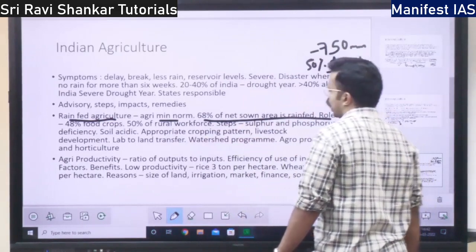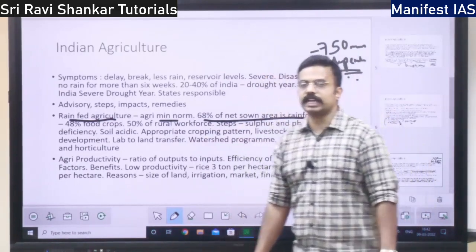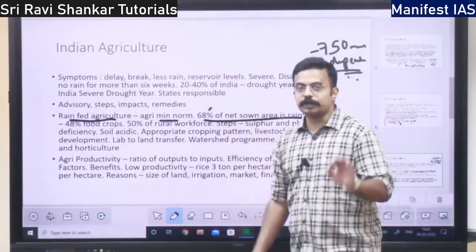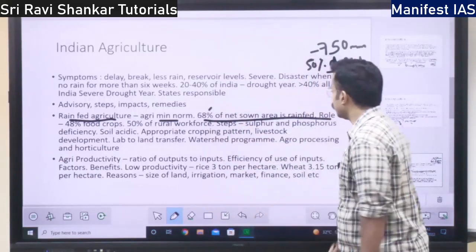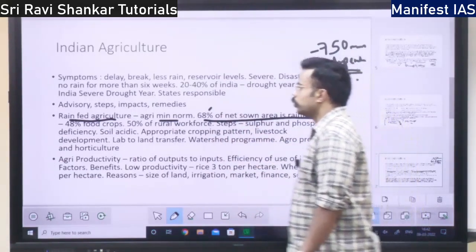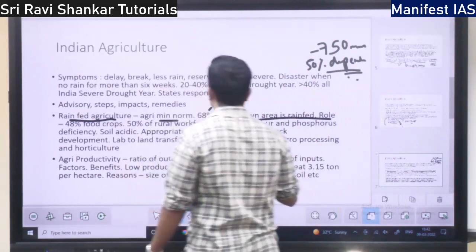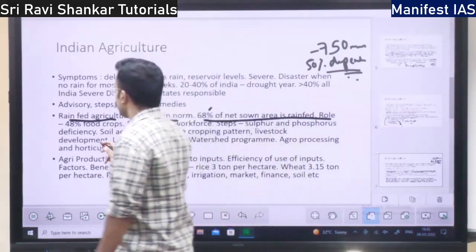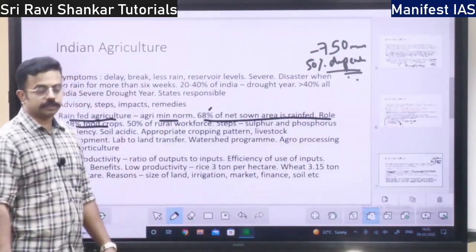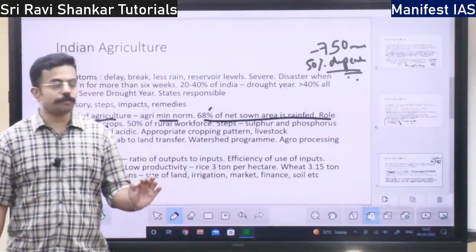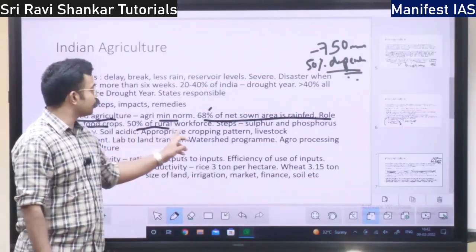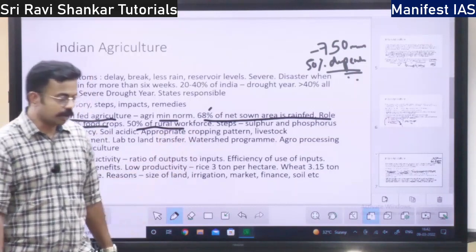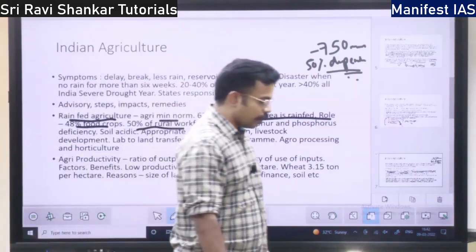68% of net sown area. If India's net sown area is 100%, 68% of the area is rain-fed. 48% of food crops and 50% of the rural workforce are dependent on rain-fed agriculture.